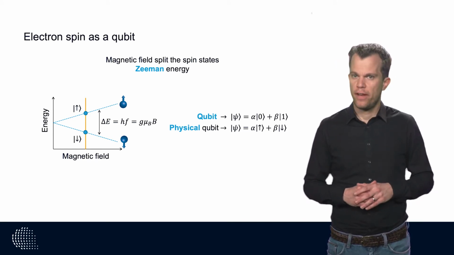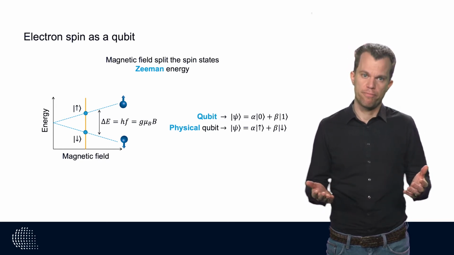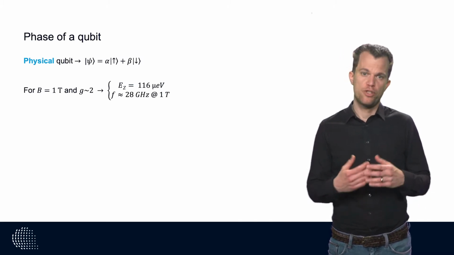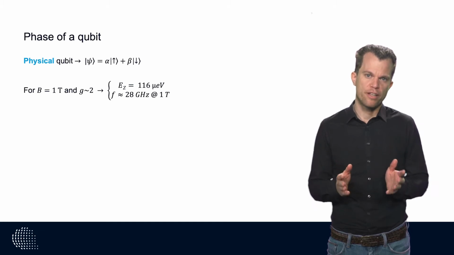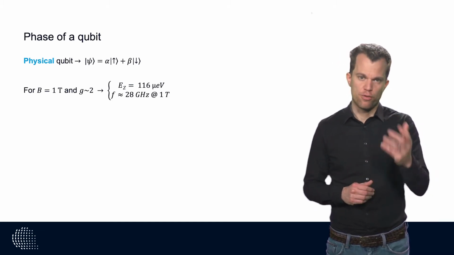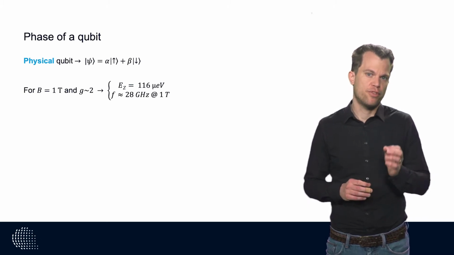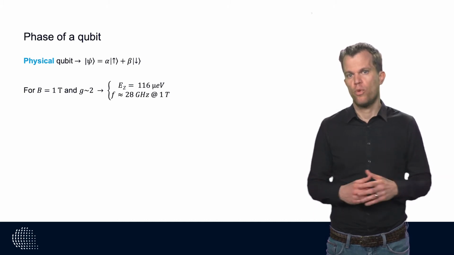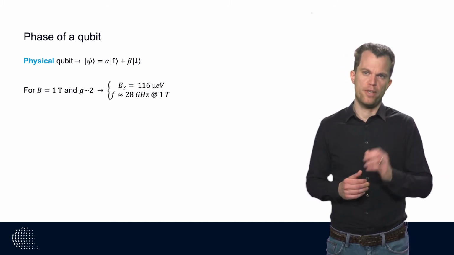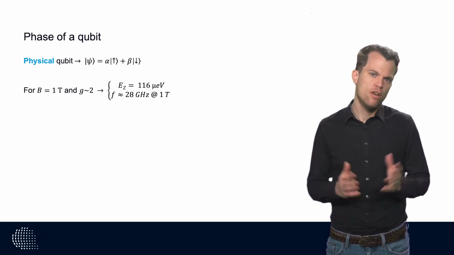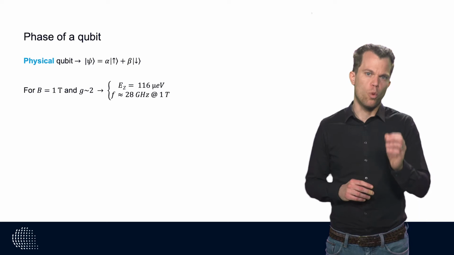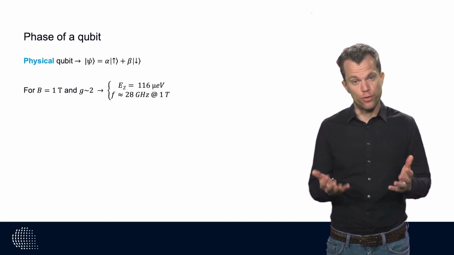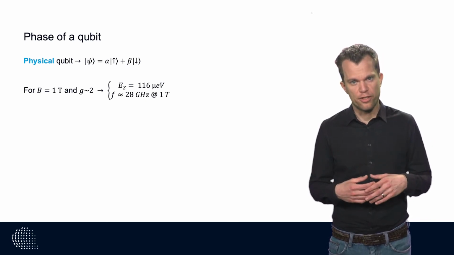Next, we will see the effects of the magnetic field on the spin qubit. Let's first get some feeling for typical values. In spin qubit experiments, we usually apply magnetic fields of order 1 Tesla. As a reference, Earth's magnetic field is several tenths of microtesla. Thus, we often need relatively strong magnets when working with spin qubits. But even permanent magnets may generate these fields. For a g-factor of 2, a magnetic field of 1 Tesla results in an energy of 116 microelectronvolt. In frequency, this corresponds to 28 GHz.